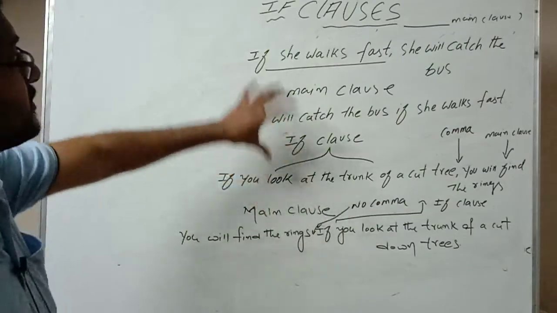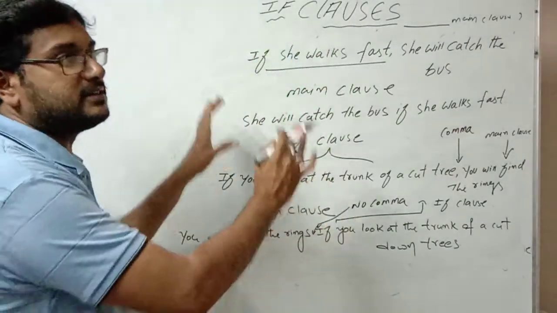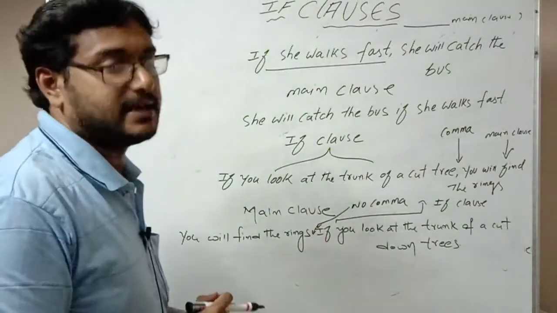After the main clause, I did not place any comma. So I have given a few examples for the if clause. This is the basic. Based on this, we will solve some examples.